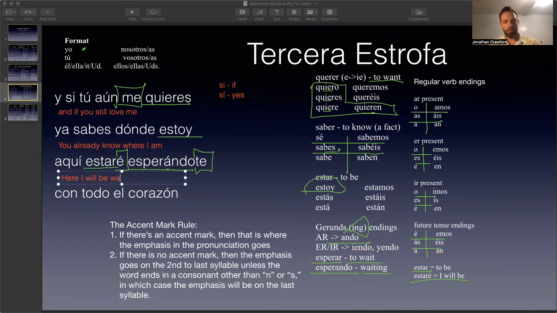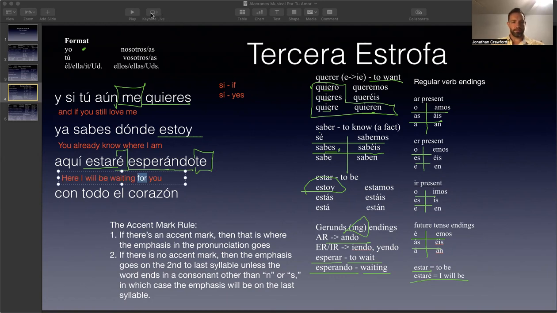Esperándote means waiting for you, because in English, waiting is always used with the preposition for. In Spanish, no preposition is needed. You can just add that pronoun to the end, and that's it. But in English, you have to say for. Here, I will be waiting for you.